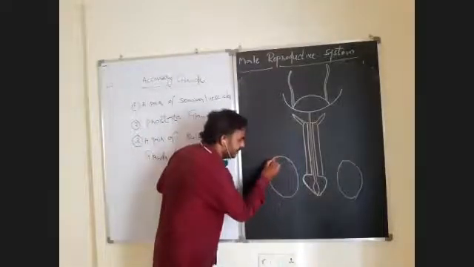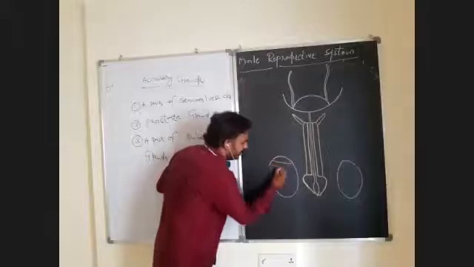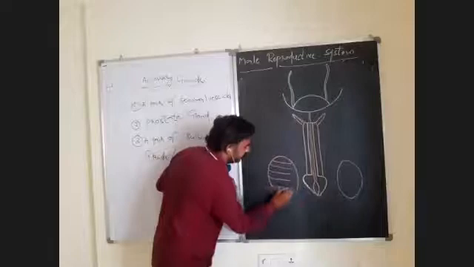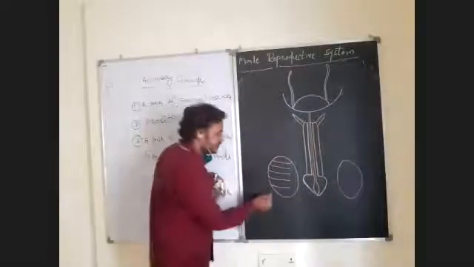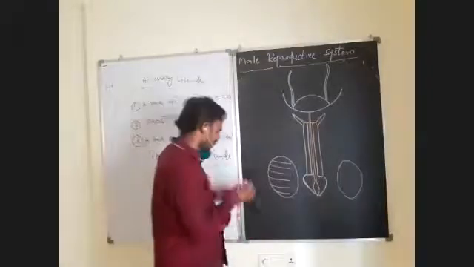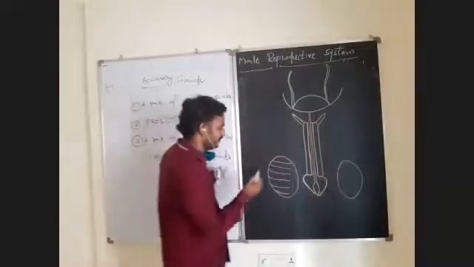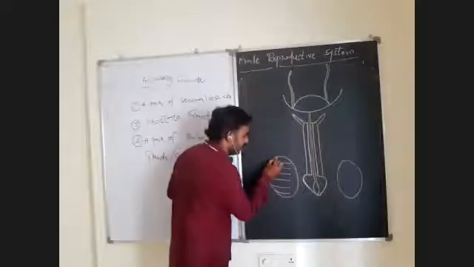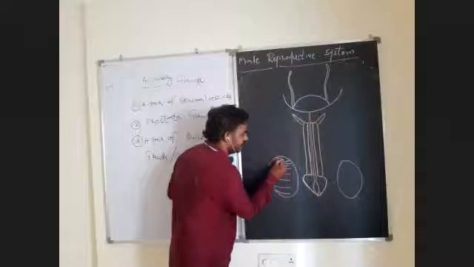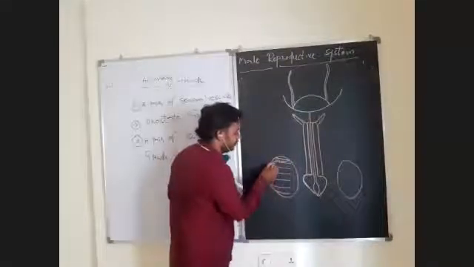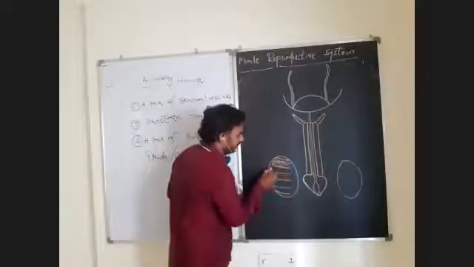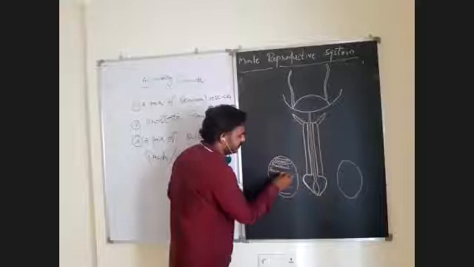Just remember, divide this testis internally into compartments like this, and inside this there are structures like this, coiled structures. It is actually the internal structure of testes. We will discuss that later. First, we will draw the diagram.